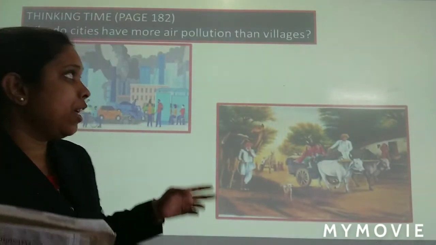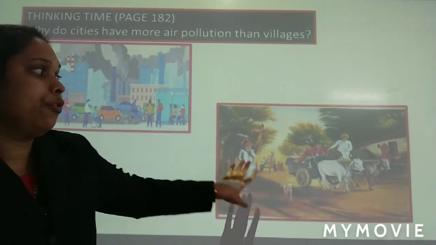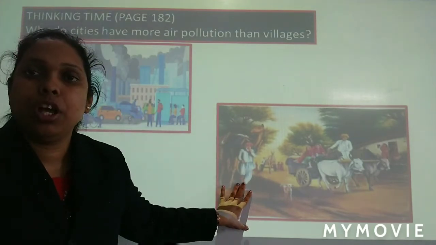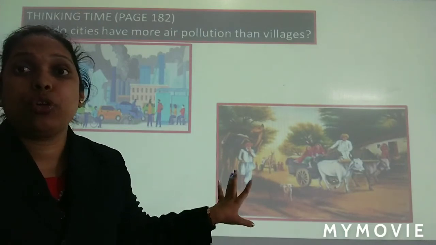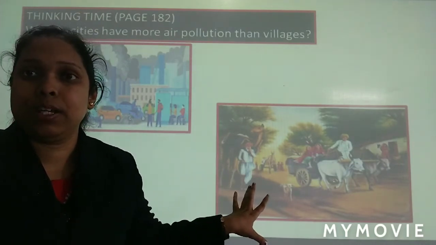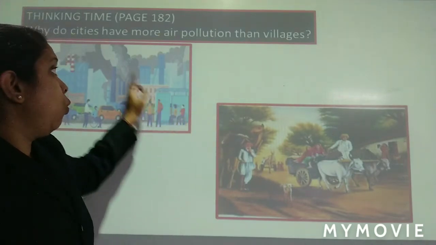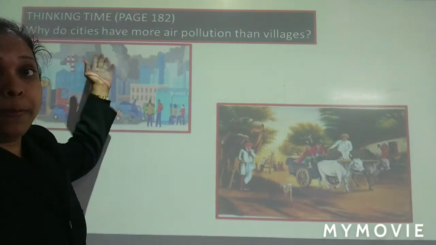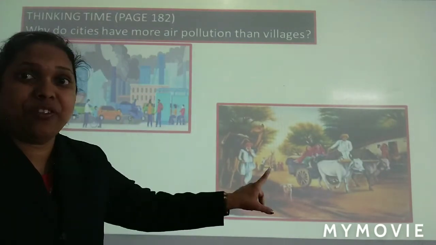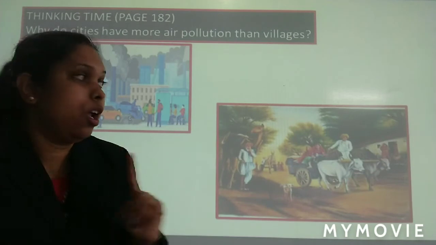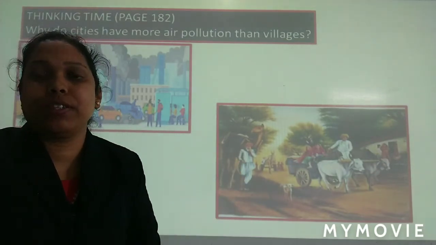Now you have to think about it. Why is pollution there in this picture and there is no pollution in this picture? You have to think and you have to tell. Okay, so you are going to tell your parents. I'll give you one hint. It's related to what you can see there, pollution. And why pollution is not there in villages, that you have to think. You look at the picture and you think. And then you tell your parents.